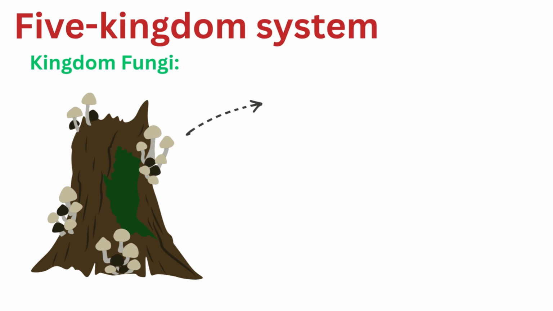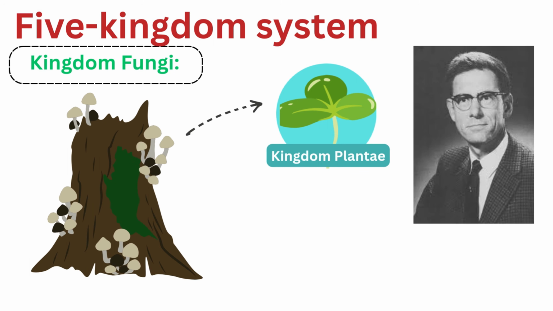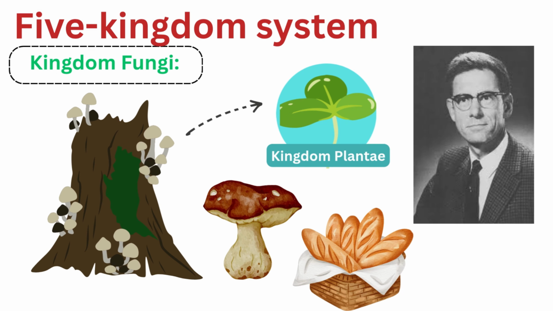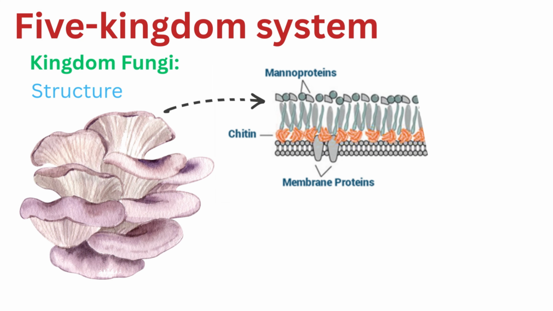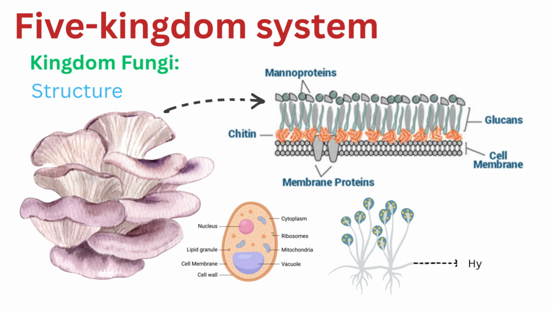Next up is Kingdom Fungi. For a long time, these were grouped with plants, but Whittaker realized they belong in a category of their own. From the mushrooms in your garden to the yeast used in bread, fungi are the master decomposers of our planet. Fungi are eukaryotes with cell walls made of a tough material called chitin. While yeast is unicellular, most fungi are multicellular, growing in a network of thread-like filaments called hyphae. Together, these threads form a mass known as a mycelium.